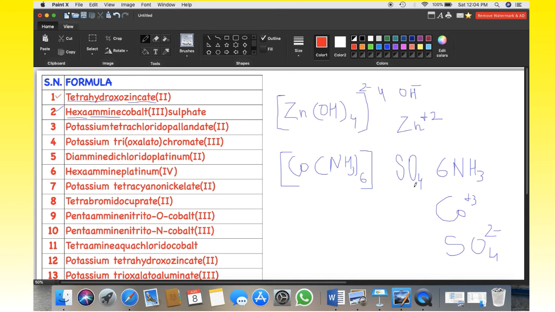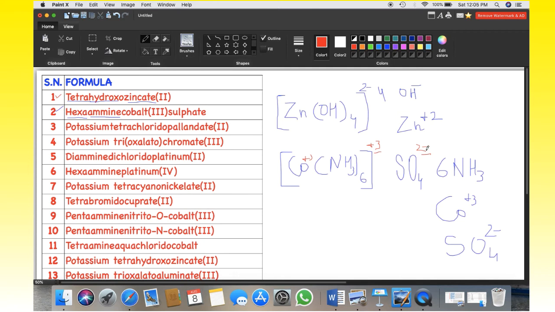It is not complete yet, we will check now for charge balance. The outer charge, that is -2, should be equal to the charge of this coordination sphere. We know cobalt is in +3 oxidation state. Therefore, this square bracket has +3 charge. How can we make these two charges equal?